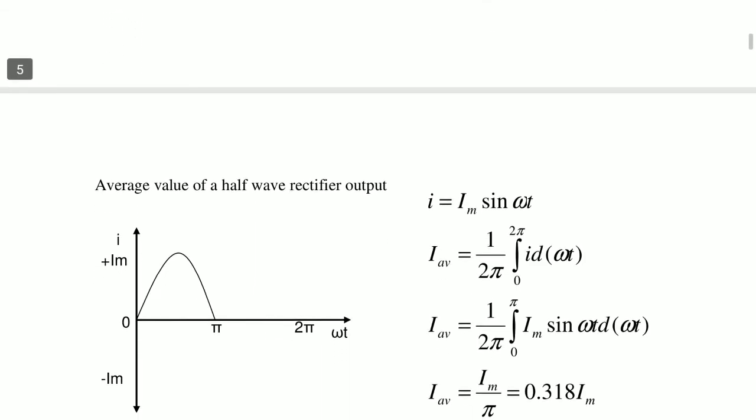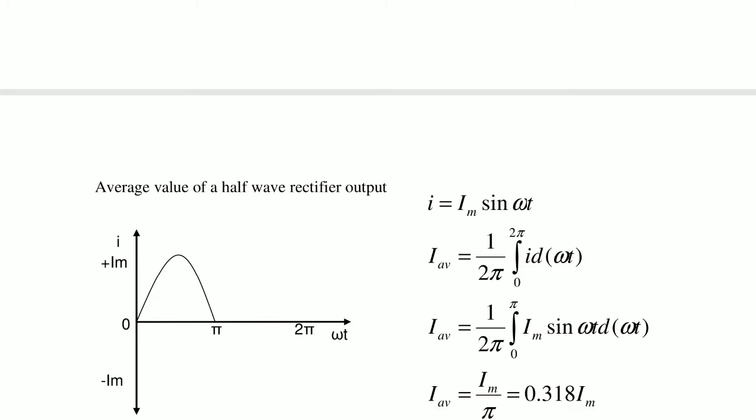Now go for the half wave rectifier output. The same way, but somewhat different here. So i is equal to Im sin omega t, the instantaneous equation, and I average is equal to 1 by 2 pi, integral 0 to 2 pi, i d omega t.